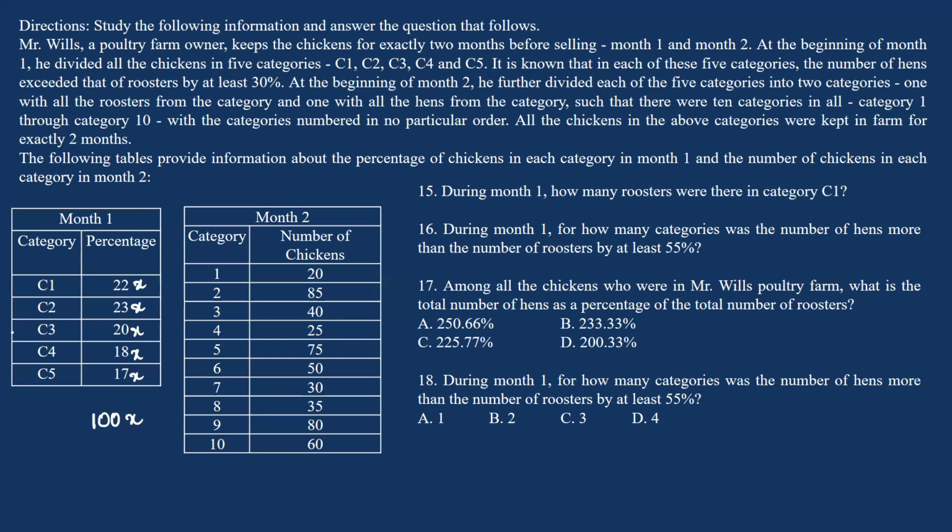Among these 5 categories, each category has some number of hens and some number of roosters. We are given that the number of hens is greater than the number of roosters by 30%. What's the meaning of this statement? If the number of roosters is R, the number of hens will be greater than 1.3R.